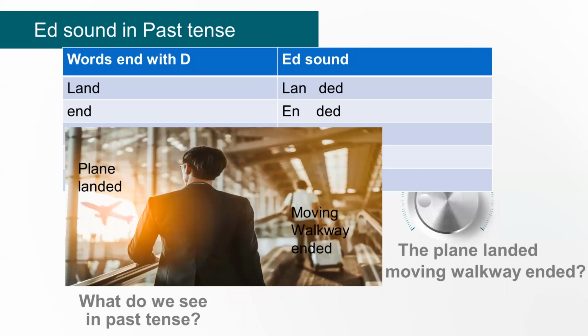Right? The plane landed. So if you look in the picture, you can see where the plane landed. And we can also see something else happening in the picture. The moving walkway ended. Again, the moving walkway ended. And this is all happening at the airport. So we can say the plane landed, the moving walkway ended. That's what we see in the picture.